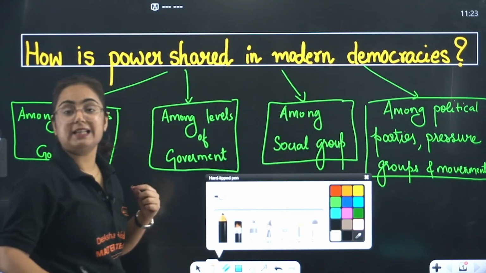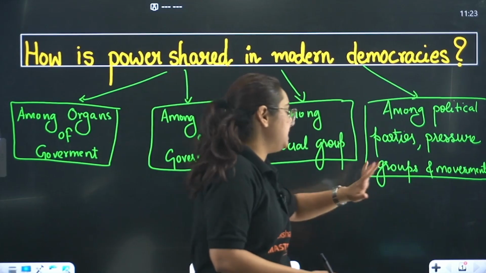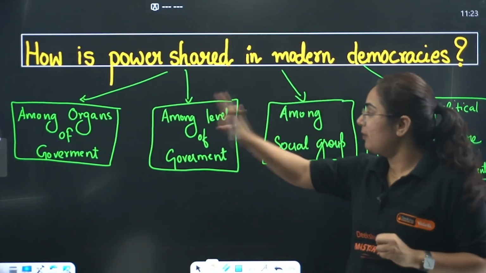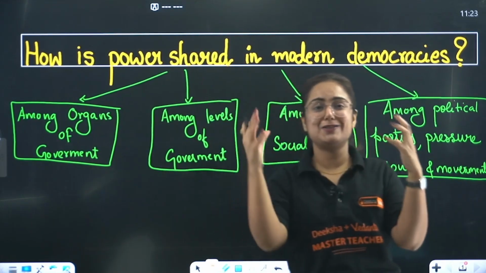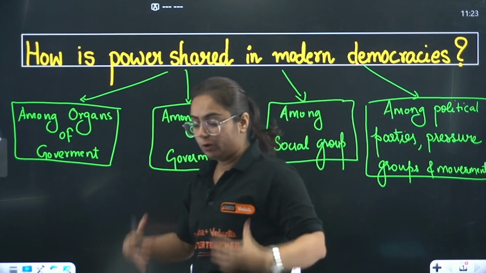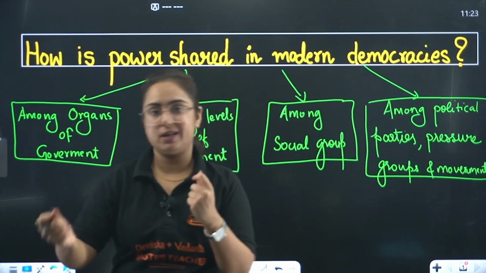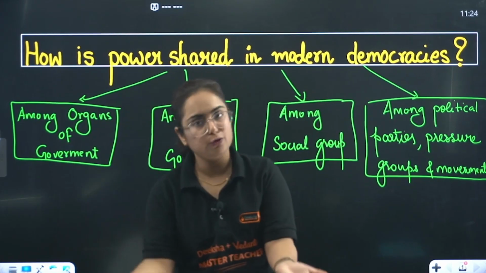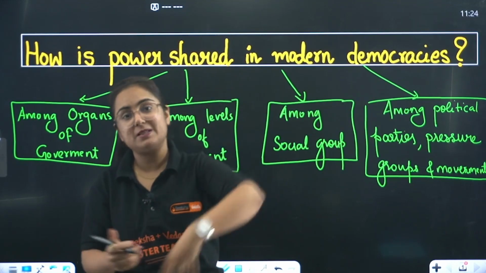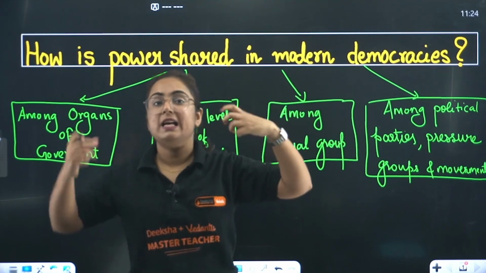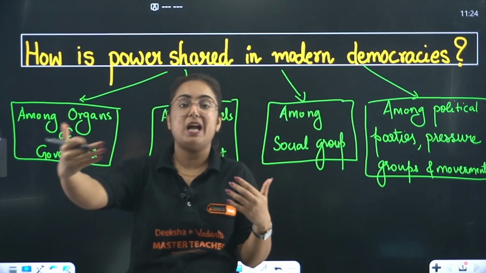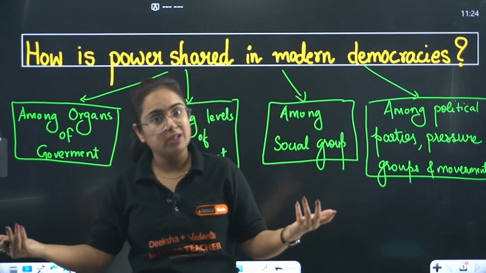Now it is high time to talk about them in detail. The first one is power shared among different organs of government. See, in a human body, we have different organs and every organ has a different role. It is not possible that a single organ can work on behalf of all other organs in the body.